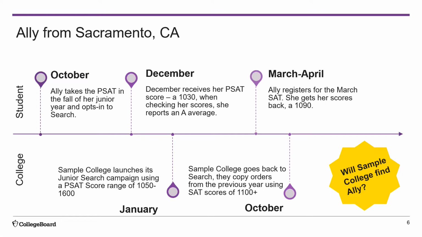They could have searched more frequently, especially for students without an assessment score on file. If they had searched for students with an A or B average but not used test scores, then they would have found Allie sooner. So the takeaway here is that searching frequently and being thoughtful about what criteria you use really matters in your searches. If you have any doubts about what approach is best, let a member of our team assist you.